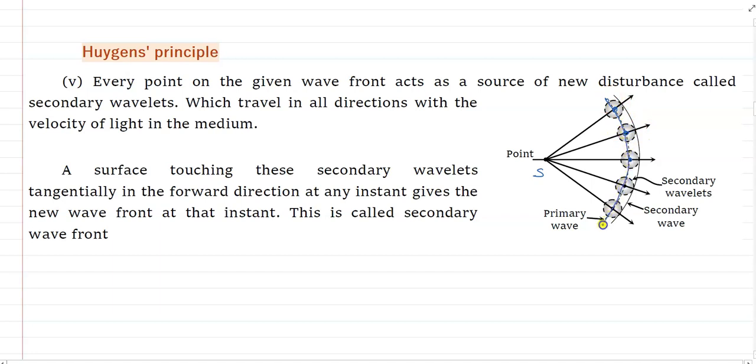He told that each point of the wave front acts as a secondary source of light. This is the primary source of light, and each point of the wave front acts as a secondary source of light. That means each point also emits light in all possible directions. This is the Huygens principle.